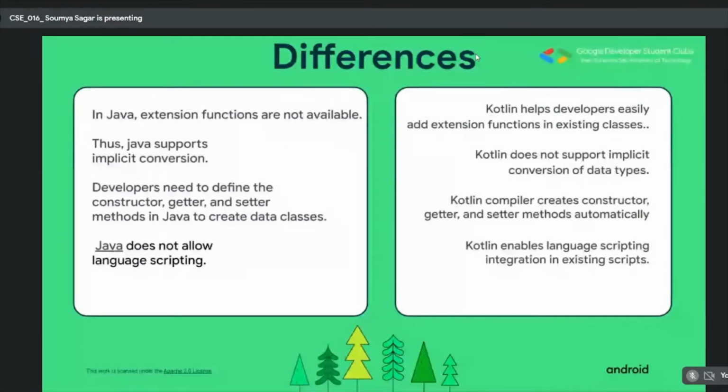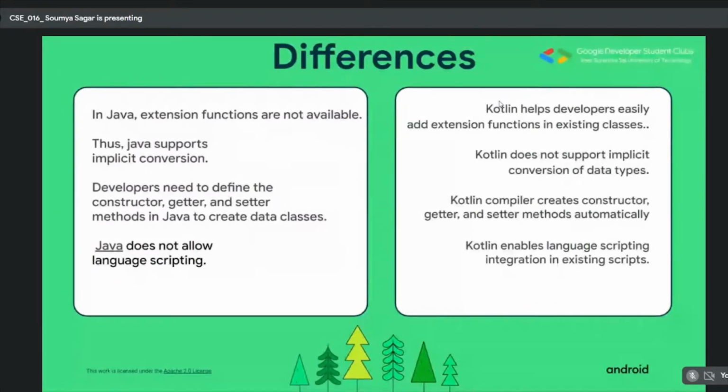For those of you who don't have an idea about it, an extension function is basically a function which allows you to create different functions and use them in a class without inheriting them from their parent class. Now, if there exist two classes and we need to access the function of one class from another, then we need to do some scope resolution and inherit it. But here the problem is solved by the extension function because now we don't need to inherit it, and this is one of the greatest advantages of switching to Kotlin.